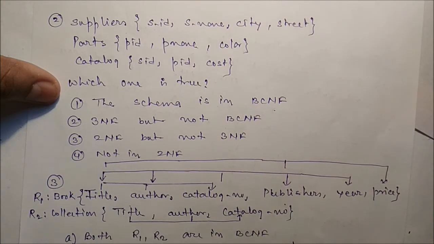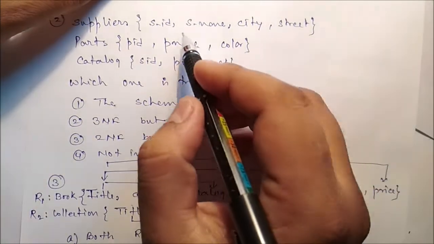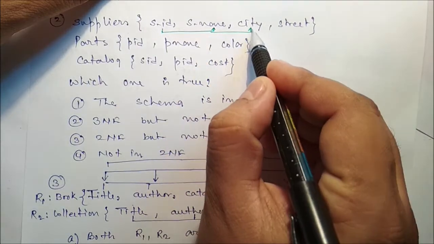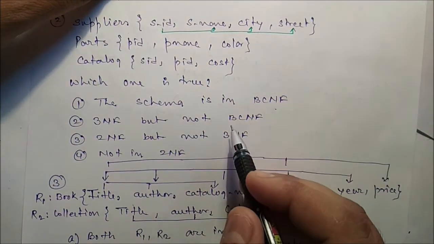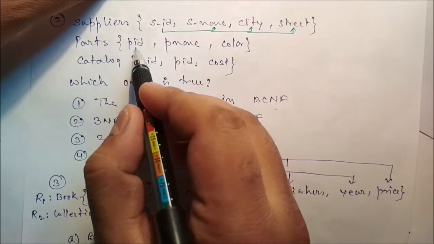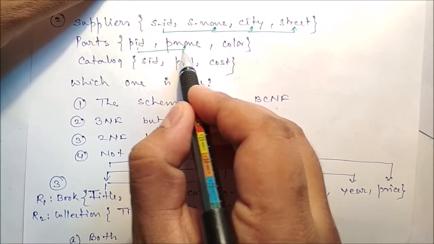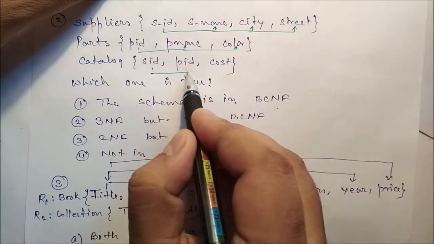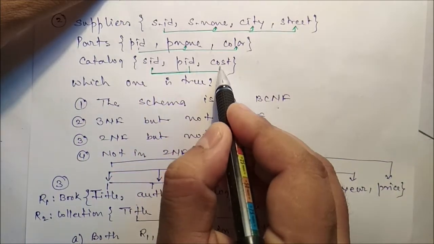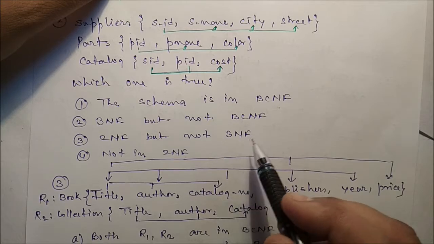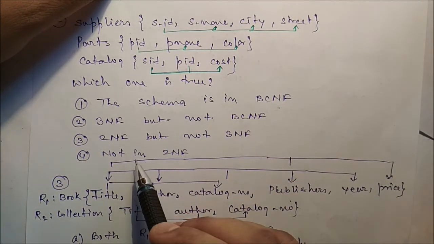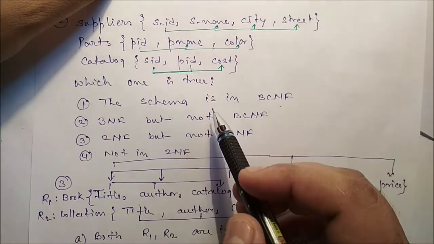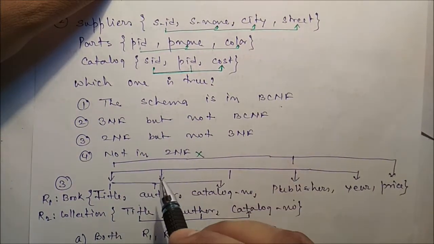So we should know from the supplier ID we can identify the supplier name, supplier city and the street. Now from product ID you can identify the product name and the product color. From supplier ID and product ID we can identify the cost. So the schema is not in 2NF, but here no partial dependency exists. So definitely it should not be true.